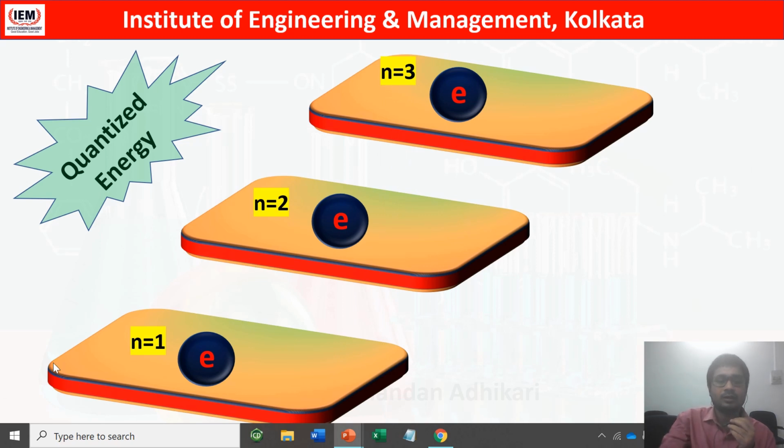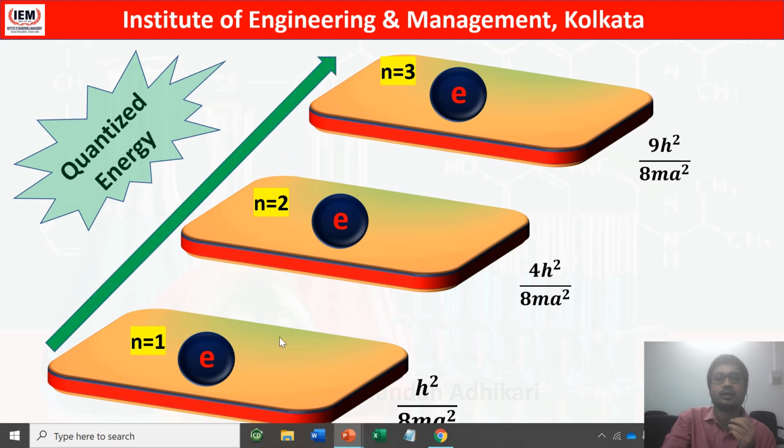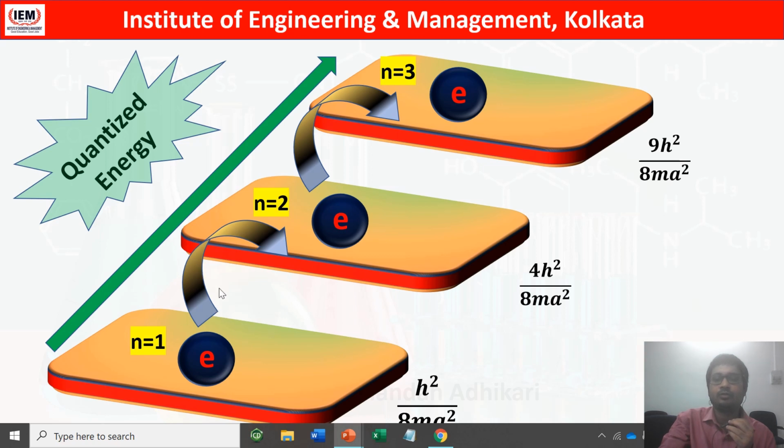If n equals 1, that means the electron is present at the lowest energy level, then its energy is h square by 8 m a square. If it is present in n equals 2, then it's 4h square by 8 m a square. And if it is present in n equals 3, then it is 9h square by 8 m a square. This is nothing but the energy quantization. So the electron is moving from 1 to 2, it can go from 2 to 3. In between 1 and 2 no energy is possible. Only h square by 8 m a square, 4h square by 8 m a square, 9h square by 8 m a square, and so on. These energies are possible. So this is nothing but the quantization of energy of the electrons.